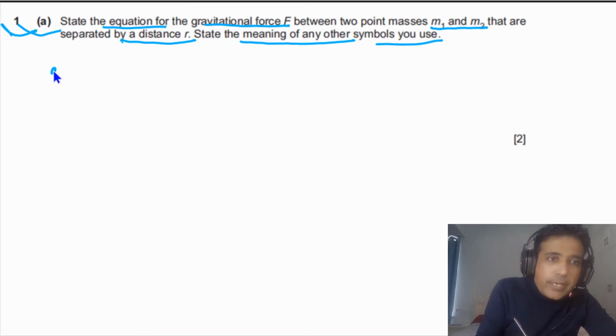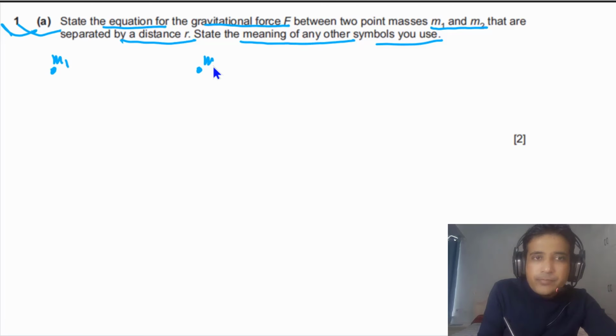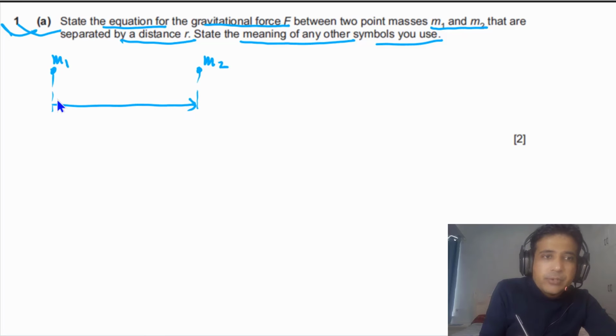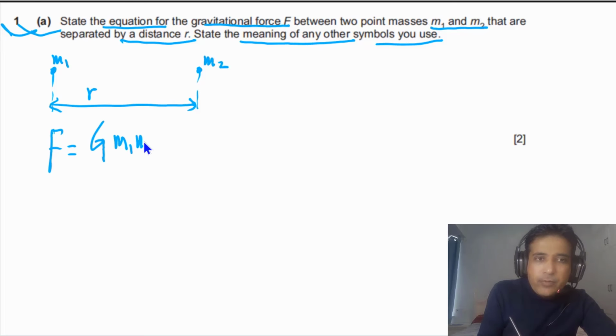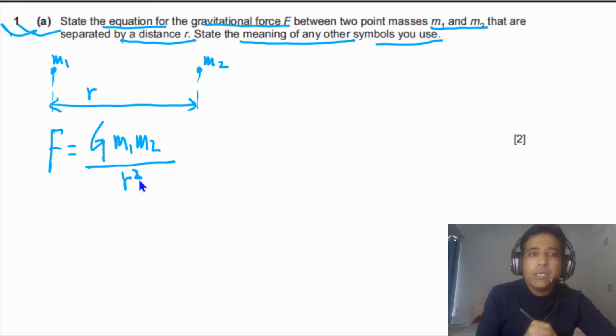So in this case, we have a point mass M1, we have another point mass M2, and the separation between these 2 point masses is given to us and is equal to small r. We need to write down the equation for gravitational force. Gravitational force simply will be equal to capital G times M1 times M2 divided by the square of the separation between them, or simply the square of the distance between the point masses.